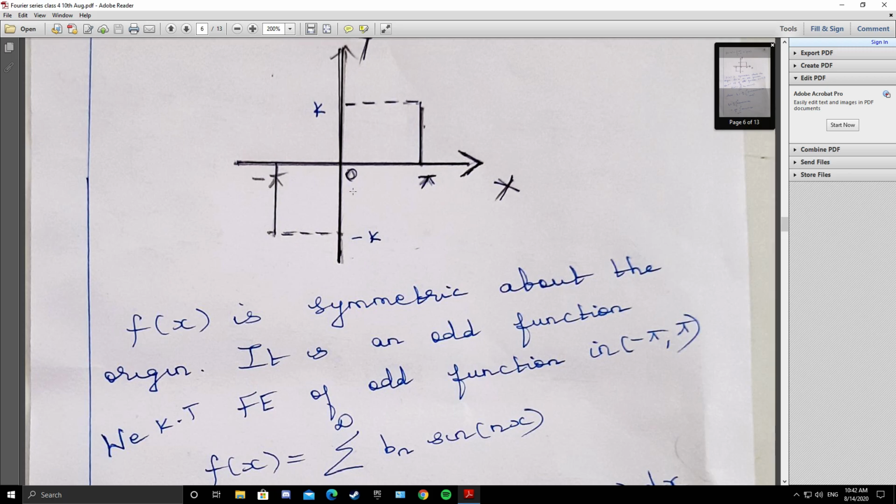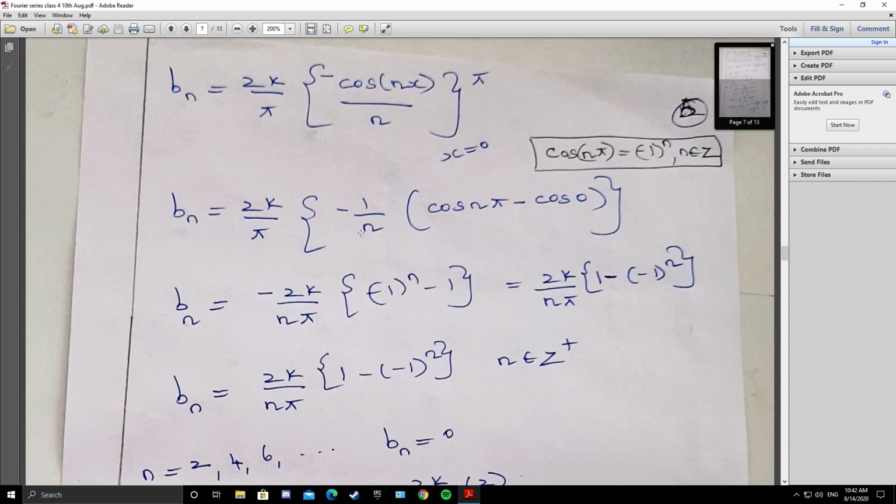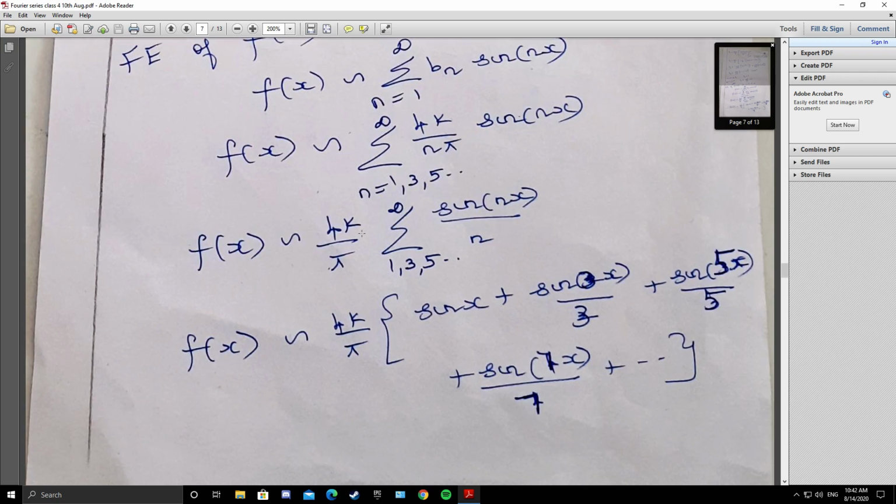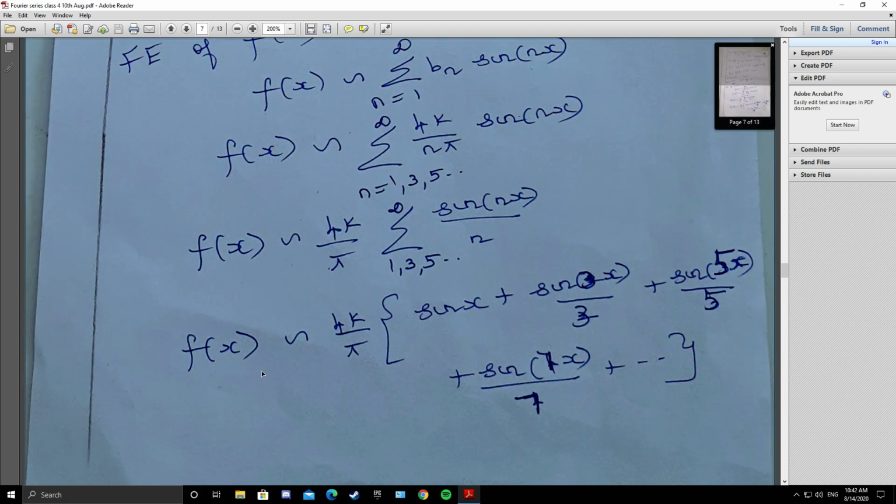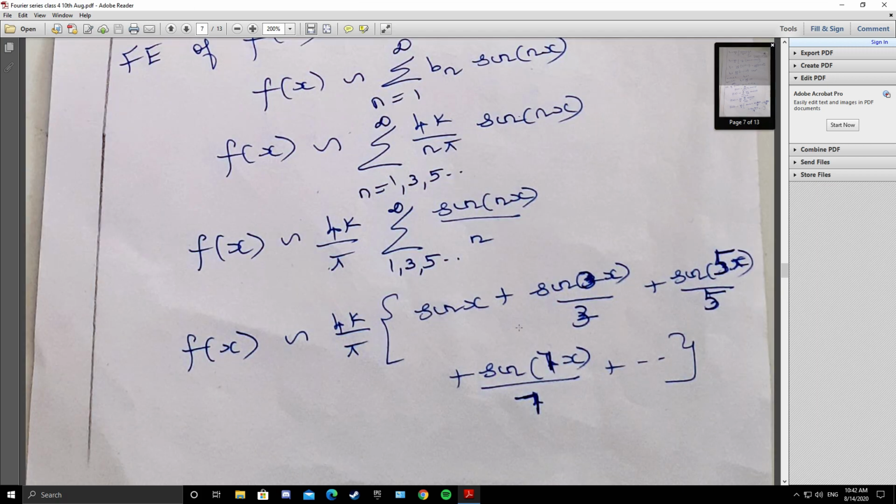So the square wave is expressed as a sum of the sine waves. F of x, a square wave, is expressed as a sum of the sine waves. This problem is famously called the Gibbs phenomenon. The Gibbs phenomenon led to the development of Fourier series. So Fourier series is the work of many people. There are many people behind the Fourier series.